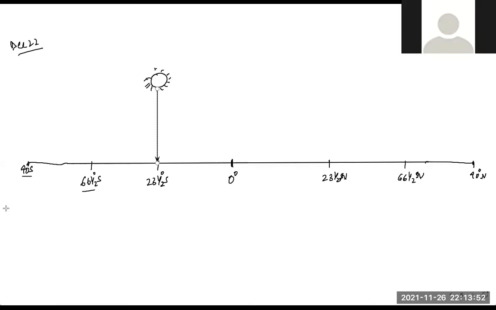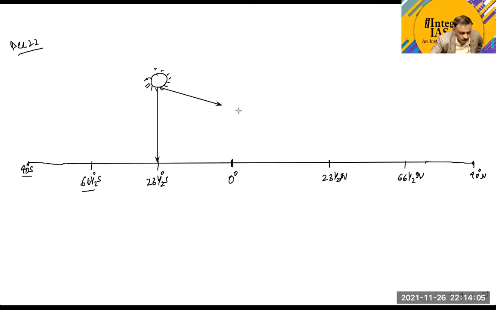Now calculate what is going to be the noon sun angle on December 22nd on the Tropic of Cancer. The diagram is not correct, I am telling you, but you need to calculate it now. Because we have taken it in 2 dimensions, but in order to understand this concept, you need to take the entire thing in a 3 dimensional form. But for now it will work for our purpose.